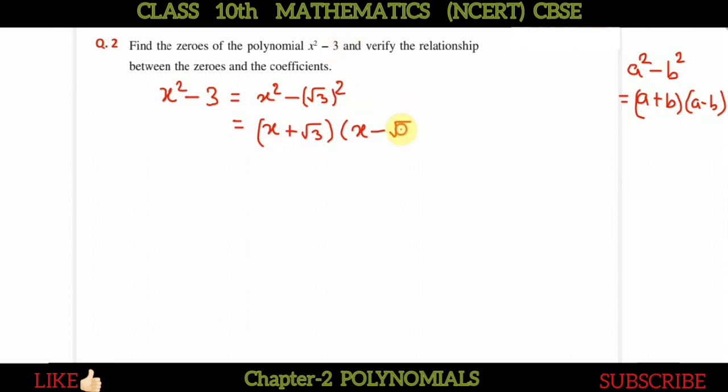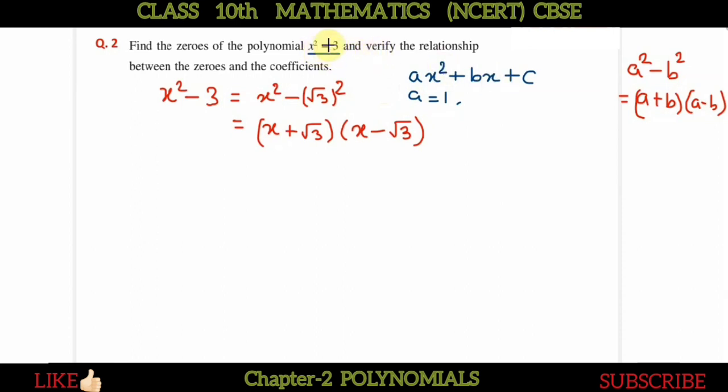Now similarly, as we did in the last question, we have to proceed for this question also. But here we will again compare this x square minus 3 with the standard quadratic equation of degree 2, that is ax square plus bx plus c. If you compare and try to find a, b, c, so a will be how much? A is the x square coefficient. So here the coefficient of x square is 1.